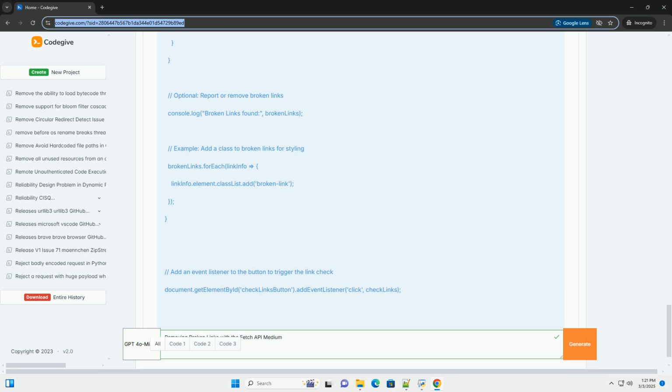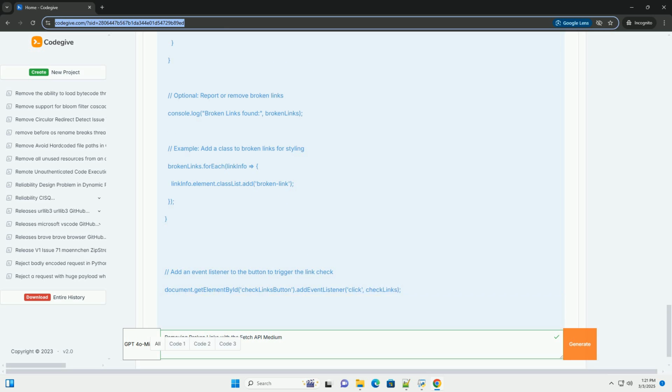Asynchronous processing. The problem: checking a large number of links synchronously, one after another, can block the main thread of the browser, making the page unresponsive. Solutions: Promise.all. Use Promise.all to check multiple links concurrently. This can significantly speed up the process. However, be mindful of rate limiting, as sending too many concurrent requests can overwhelm the server.